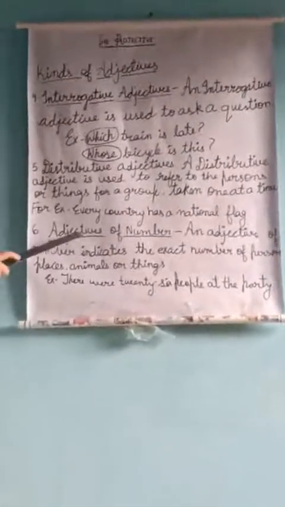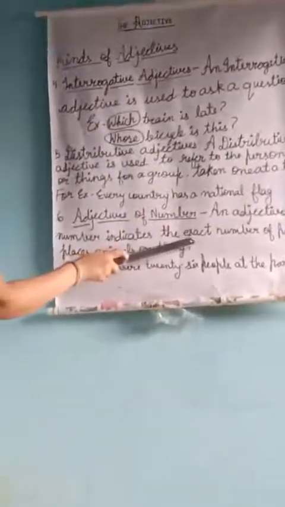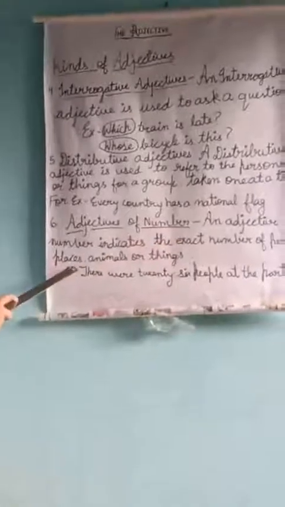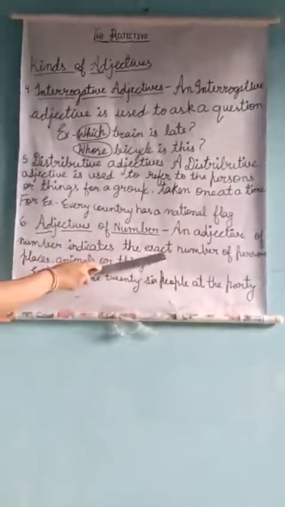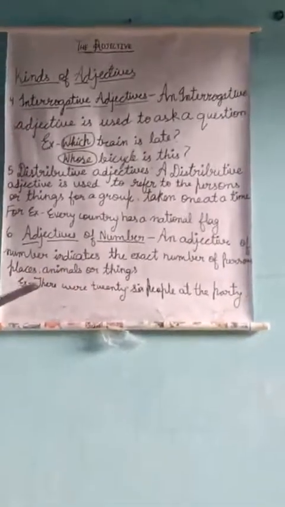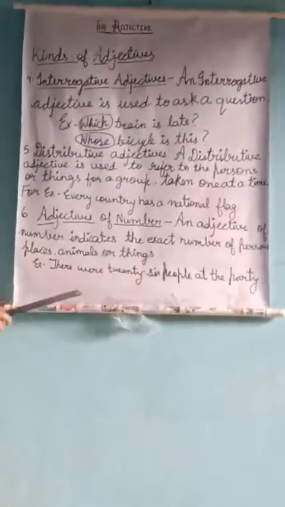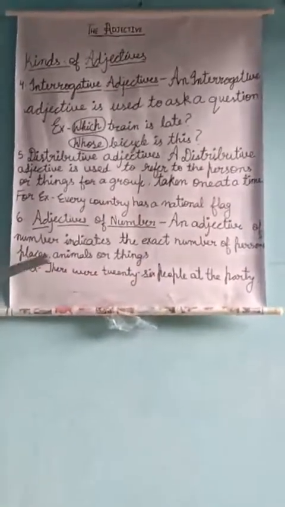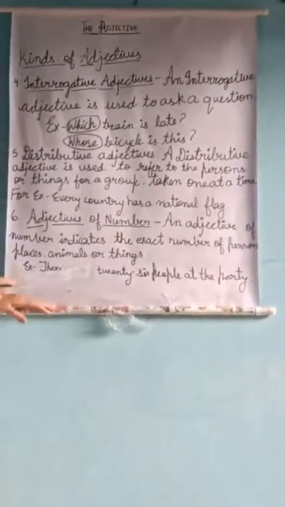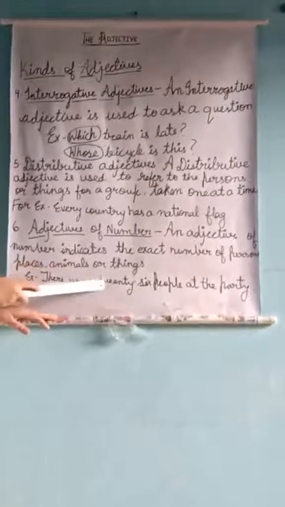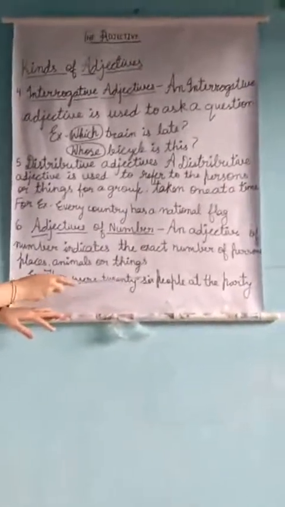Now, sixth is adjectives of number. An adjective of number indicates the exact number of persons, places, animals or things. Please note the word exact. For example, there were 26 people at the party. So we are talking about an exact number, that is 26. How many people were present at the party? In this sentence we are talking about the exact number 26.